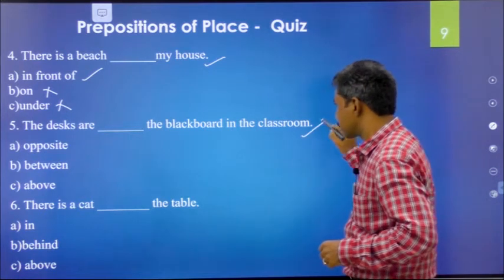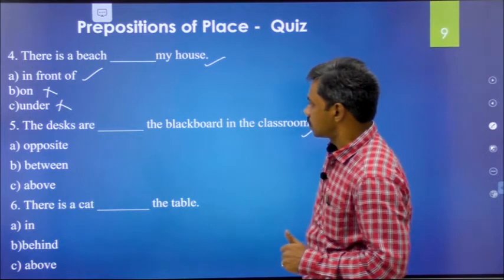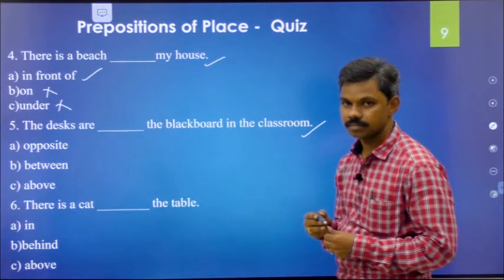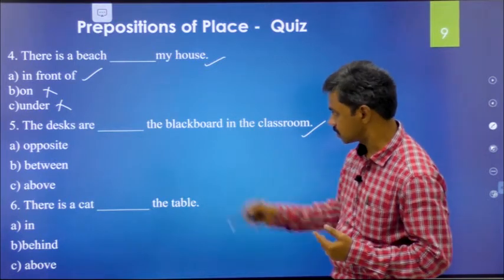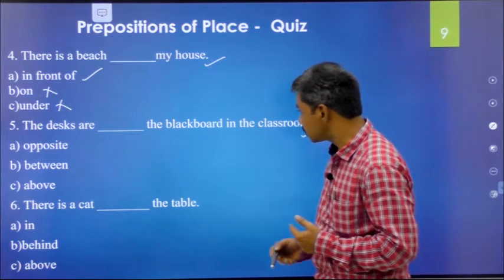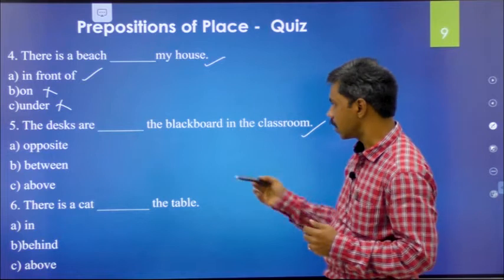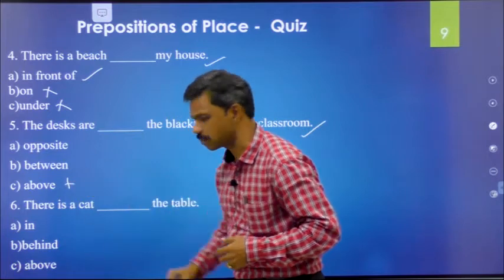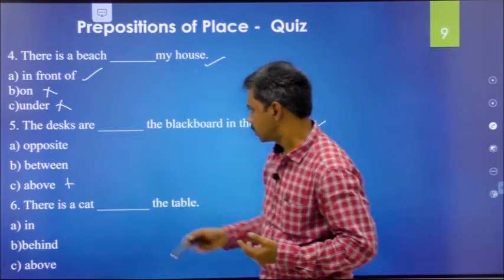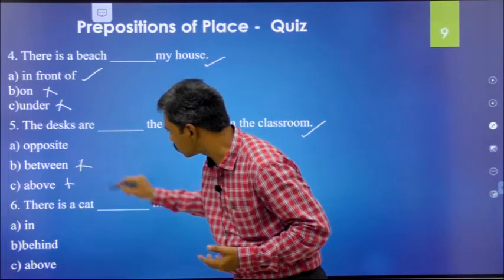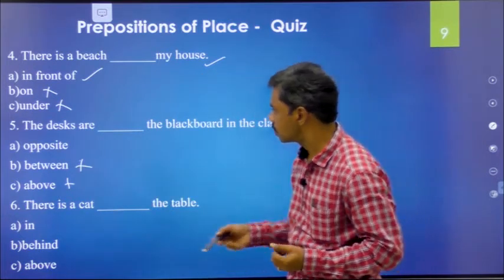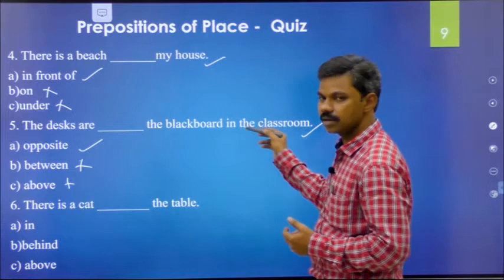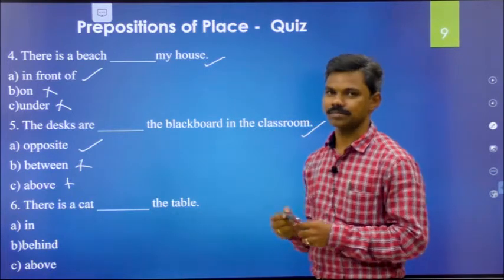Next one. Fifth one. The desks are dash the blackboard in the classroom. Guess the right option. Opposite the blackboard, between the blackboard, above the blackboard. Above the blackboard, no, impossible. Between the blackboard, no. So what is the right option? Opposite the blackboard in the classroom. This is the right option.